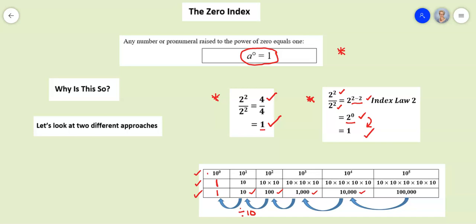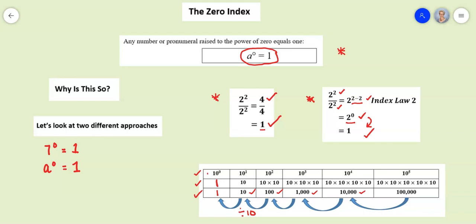So this means if I'm given a question which asks me to find 7 to the power of 0, the answer will be equal to 1. If I'm asked to solve a problem which says a to the power of 0, the answer will be 1.